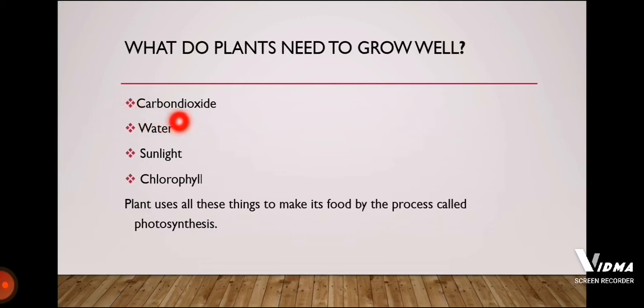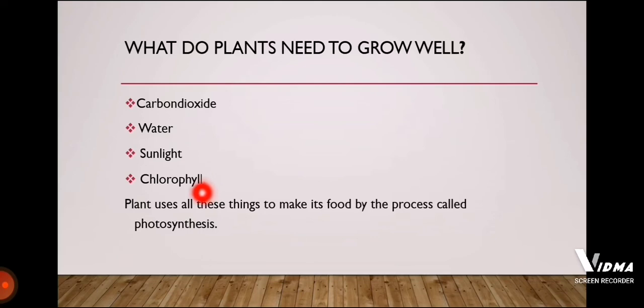Number one, the carbon dioxide gas that is obtained from the air. The water that we give to the plant, and this water is absorbed by the plant's roots. Roots absorb the water for the plant. Then the sunlight that is given to the plant because they are planted in the sunlight.